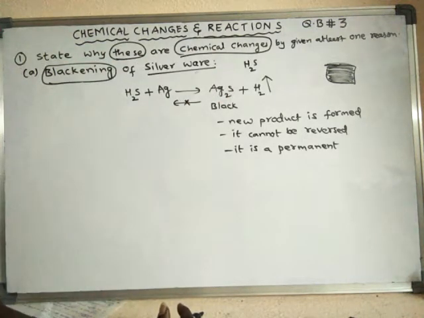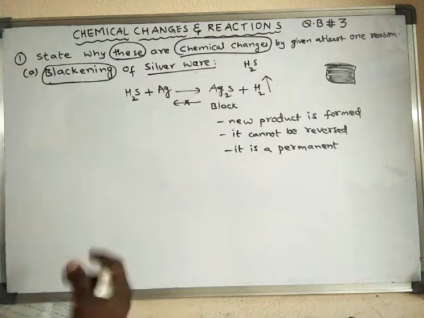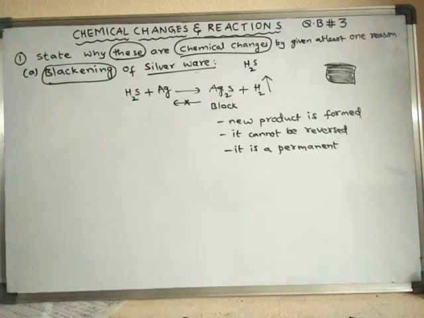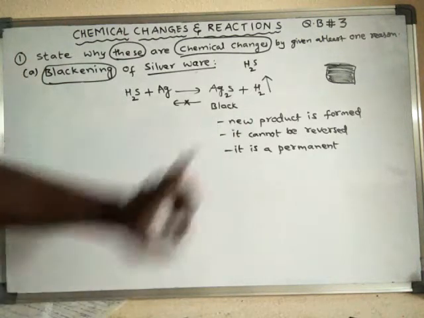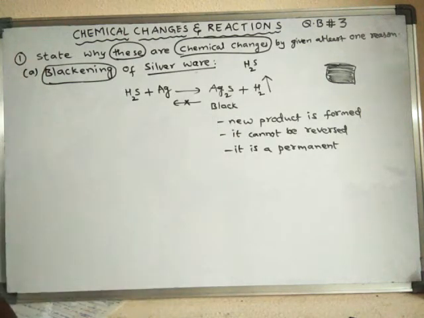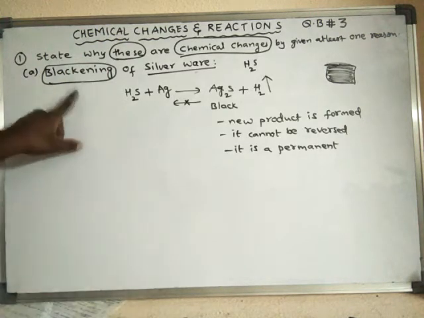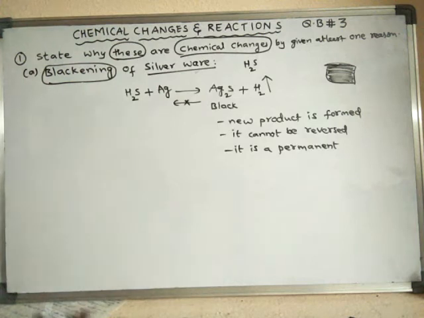It is not a physical change. In a physical change, a new product may not be formed, and the change can be reversed. So here, it is a chemical change.